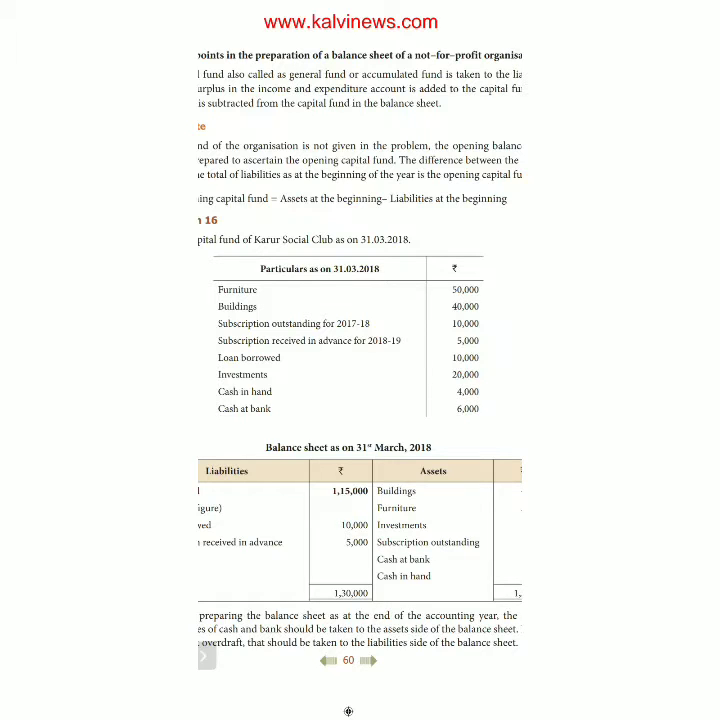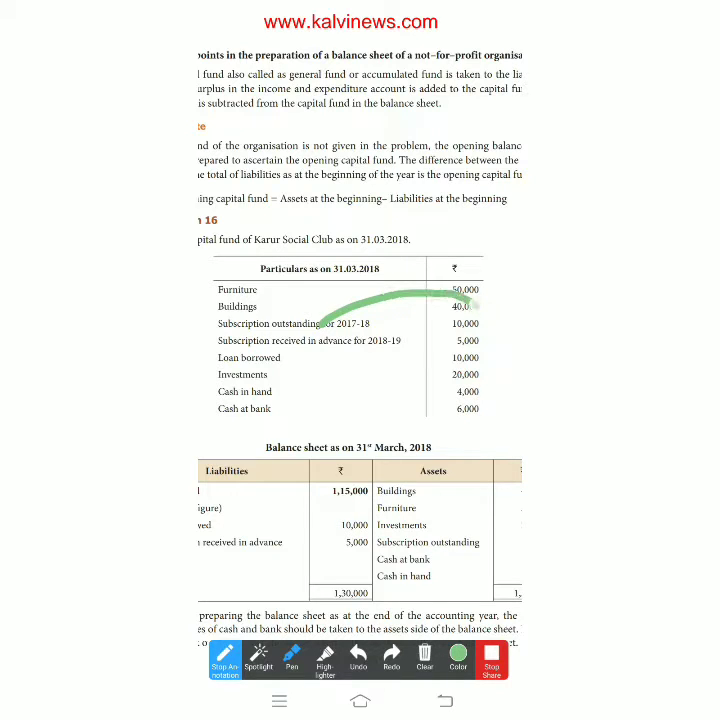Furniture 50,000. Furniture is an asset. Building 40,000. You know very well, building is an asset. Subscription outstanding for 2017-18, that is the current accounting period. What is this? This is very, very important.